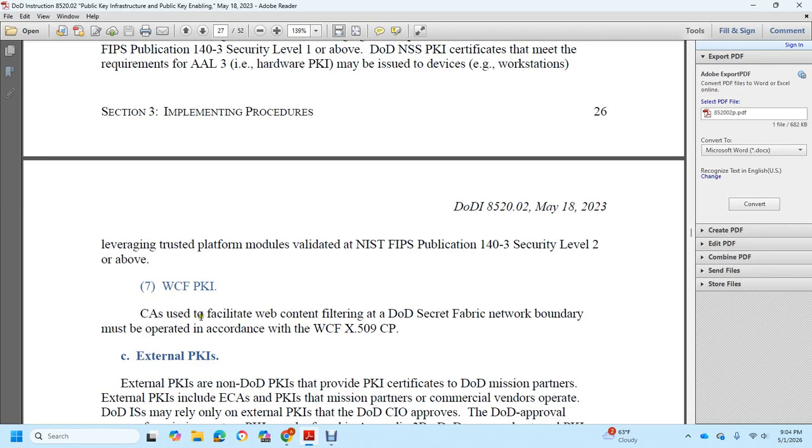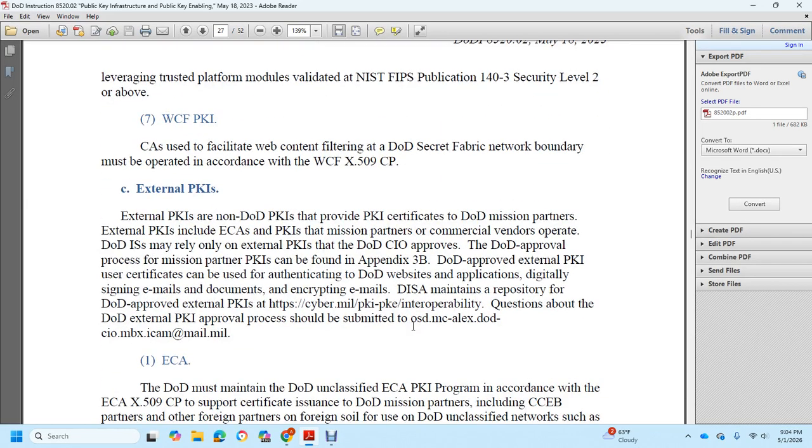WCF public key infrastructure certificate authority facilitate web content DoD secret fabric network boundary must be operated in accordance with WCF X.509 security and performance.